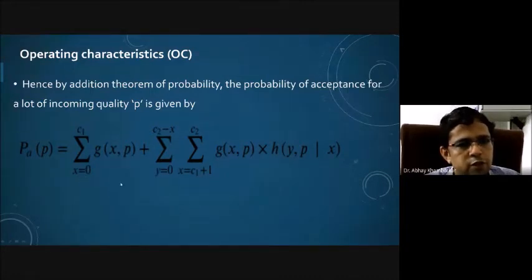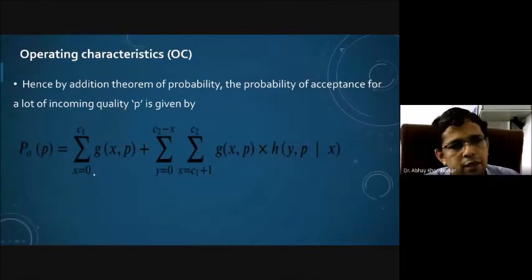And G of X, P is nothing but the probability that X number of defective units are there in the sample. So that probability, the summation over X equal to 0 to C1 of G of X, P, will give you that particular probability. But if X is greater than C1, that means X equal to C1 plus 1 up to C2, then in such a situation we will need a second sample.